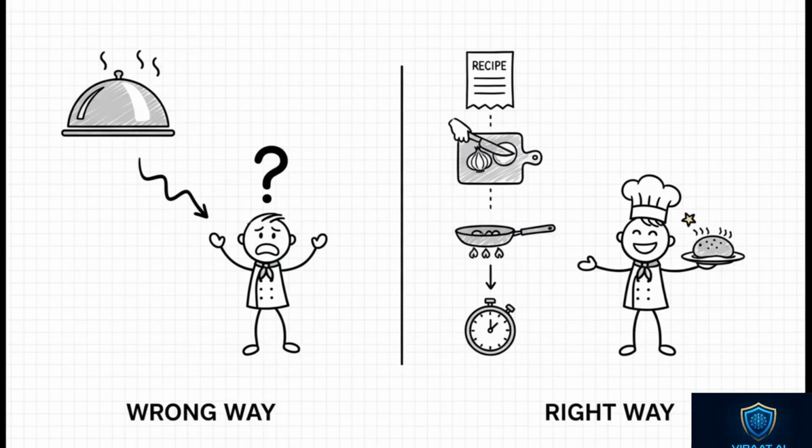My favorite way to think about this is a recipe. You don't just walk into a kitchen and say, cook dinner. That's way too vague. A good recipe gives you decomposed steps. Chop the onions, heat the pan to medium-high, saute for exactly 3 minutes. See? By breaking that complex goal into simple, clear instructions, the outcome becomes reliable and repeatable. This is the exact mindset we need for teaching AI.